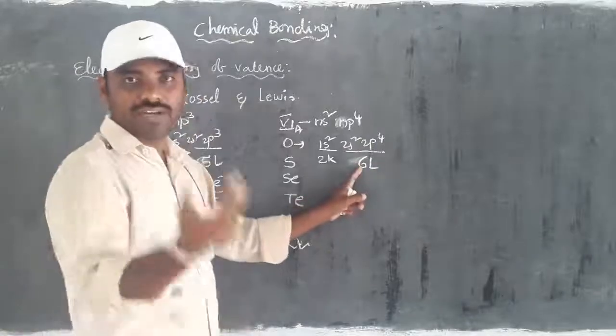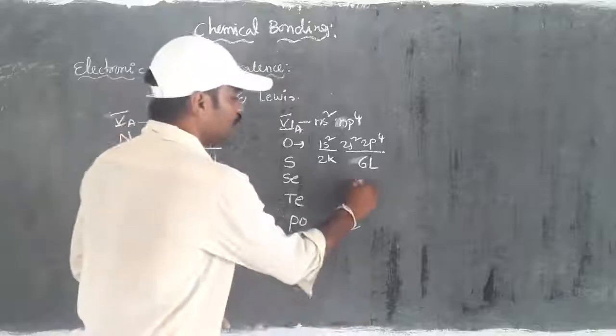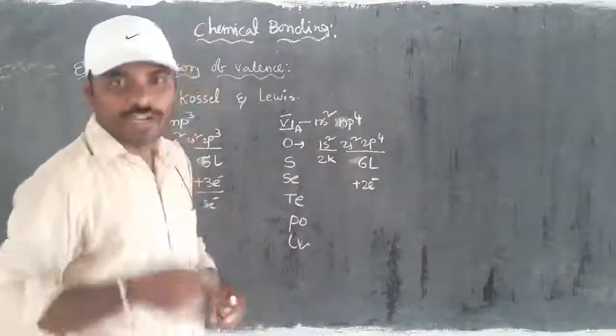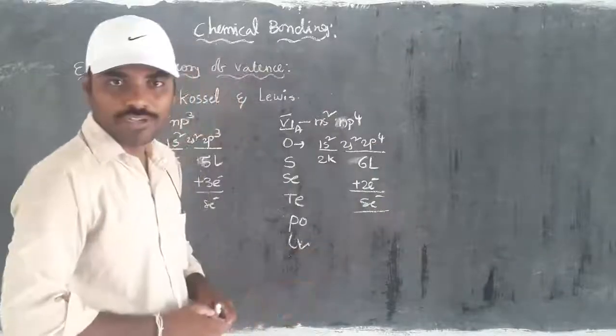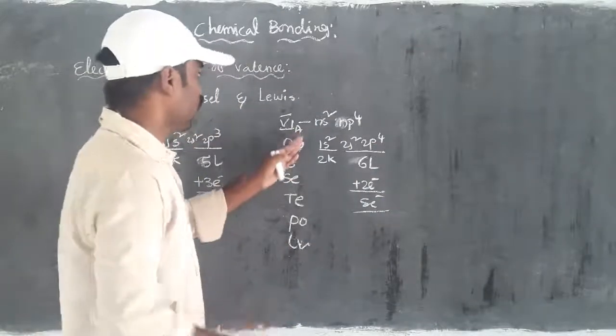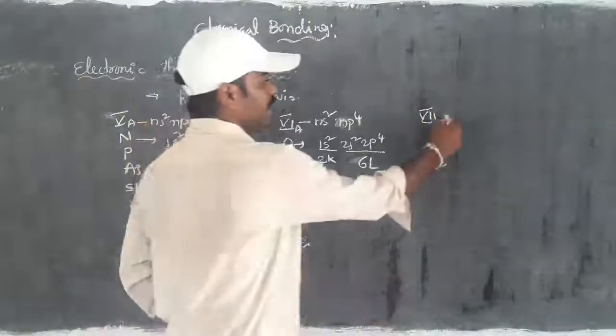Then to get 8 electrons, still how many are required? 2 are required. Then they are ready to receive 2 electrons from another group of elements. Then ultimately what you will get? 8 electrons will be present. Right? So in the same way we have 7A group elements. Already their configuration we are familiar with.